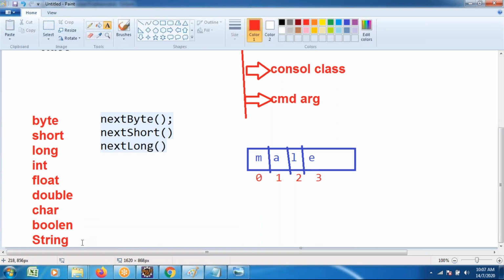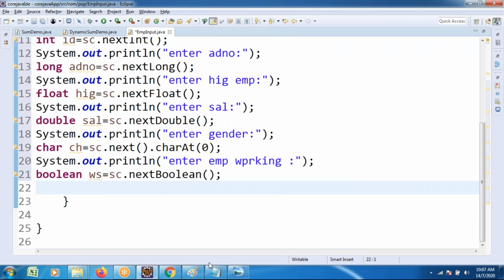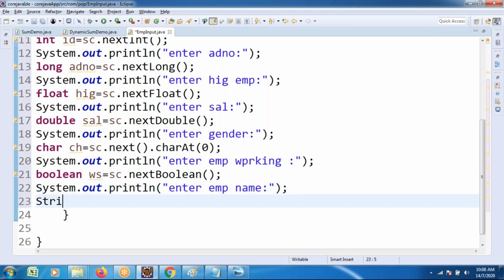For reading String type of data, there are two methods. Sysout, enter employee name. Different types of data we have taken. Name also I wanted to take. Name is a string type of data. String ename is equal to sc dot.